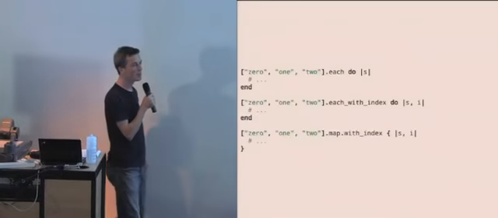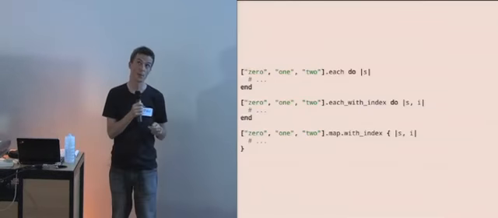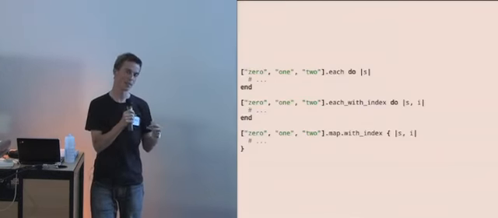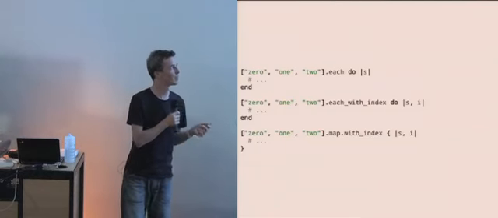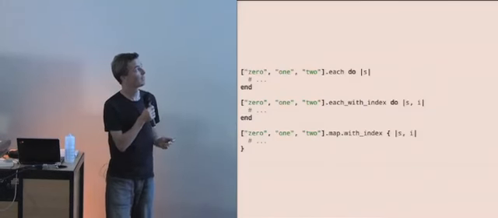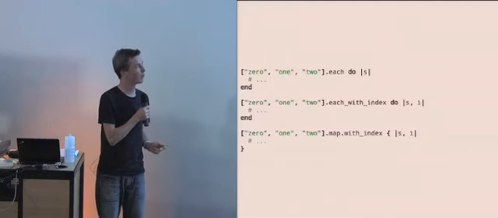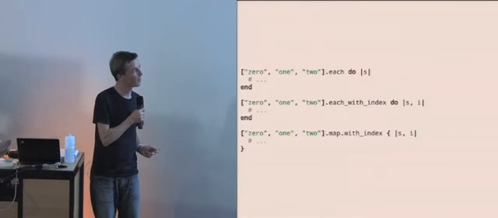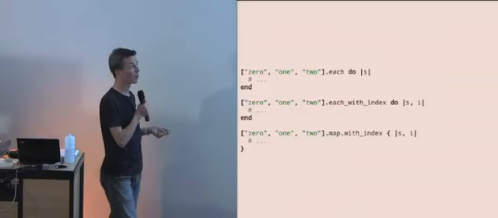It's great. So what's this? It's an enumerator. And enumerators are a new thing in Ruby 1.9. There's a library for 1.8 that lets you use them. I think the implementation is slightly different because they use fibers in 1.9. I think they're also in JRuby and Rubinius as well. Haven't used those. But what it lets you do is, given something like each and each with index, you can do a dot map, and that returns an enumerator if you don't give it a block. And then you can call with index on that. And you can do it with all kinds of things. There's not that many in the standard library, but you can write your own.